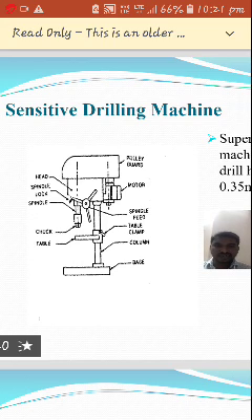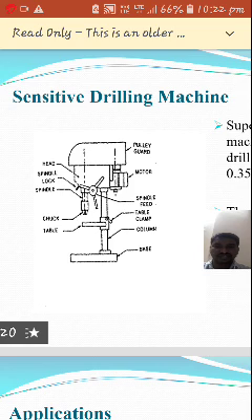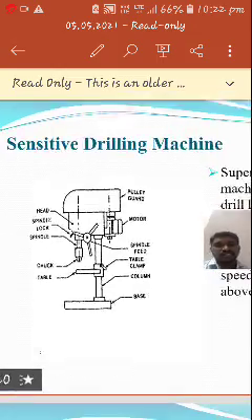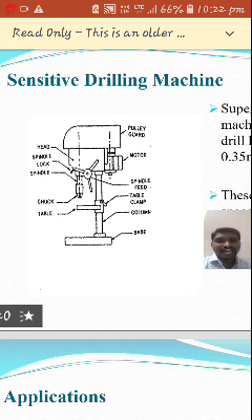This table can be swiveled, and it can also be moved conveniently, adjusted from top to bottom. Over it the motor is there, then the guard. Here the drill chuck is there, and the spindle and chuck. In the chuck the tool bit is inserted, so the drilling tool is inserted. Here the spindle feed is there. It is a hand feed drilling machine.